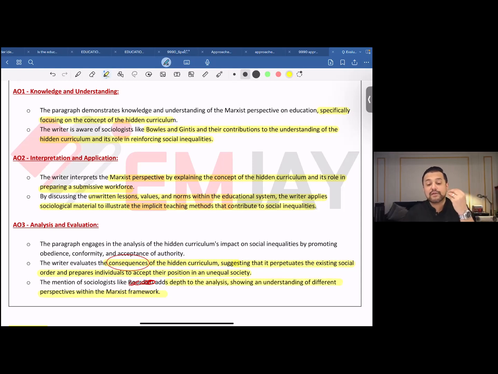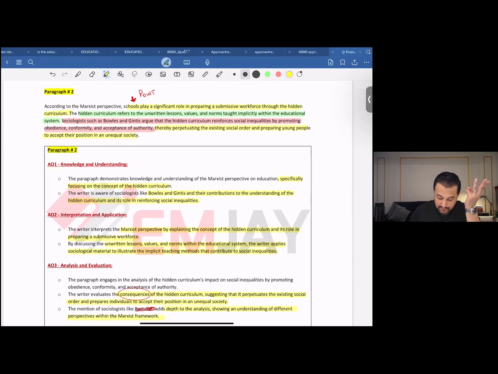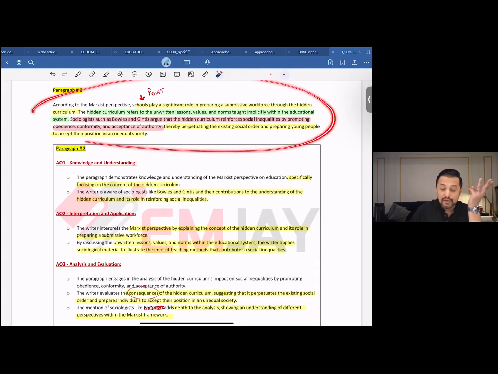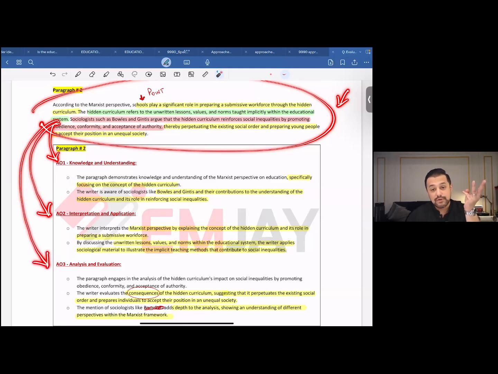So these are the things that help us understand where we're applying AO1, where we're applying AO2, and where we're applying AO3. Now, if you have a look at this paragraph, as a student, you might have just written the paragraph, whatever occurred to you at that time. But do you realize you are actually catering to these? And this is what actually helps you get a good grade or get the grade you desire.